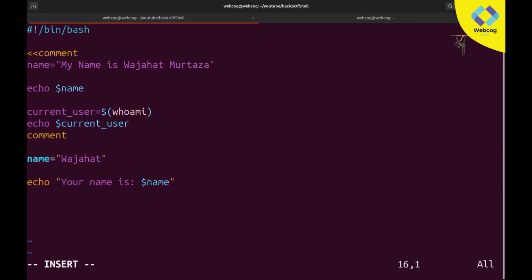Now if I again call the name variable equal to, and I am going to store a new value here, webcode, and again I will use echo, and in echo I will say "your new name is", $ sign, my variable which I created by the name of name.